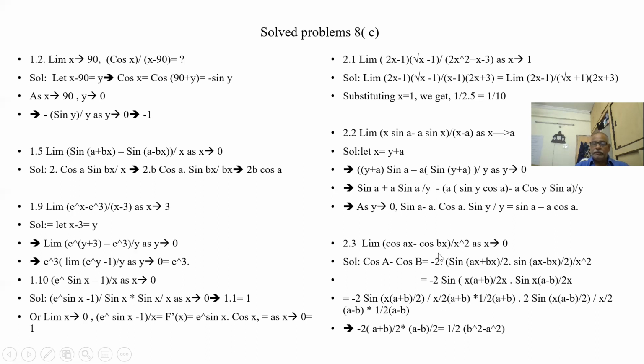Okay. Similarly, (cos ax minus cos bx) by x square. Here I have x square. So we know cos a minus cos b is equal to minus 2 sin((a plus b) by 2) sin((a minus b) by 2). This is the formula for cos a minus cos b. So minus 2 sin((ax plus bx) by 2) into sin((ax minus bx) by 2) by x.